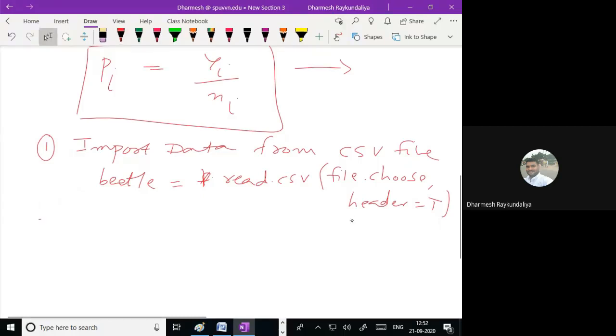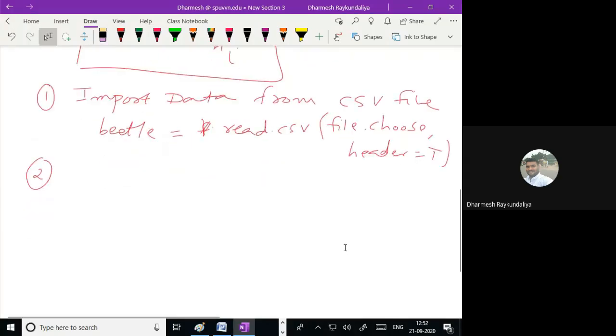Then second, you cannot directly use the glm command with this data. So what you can do is convert into the proportion.